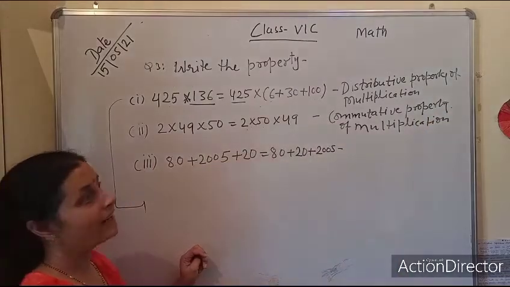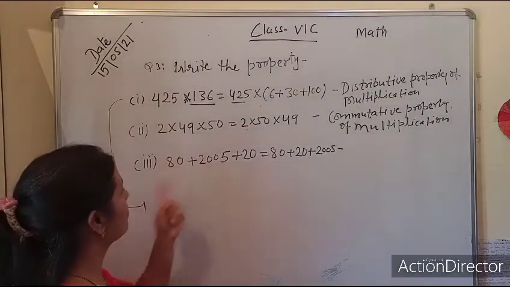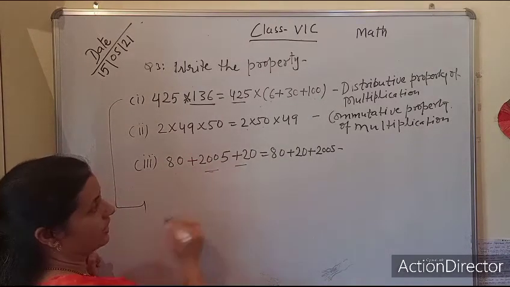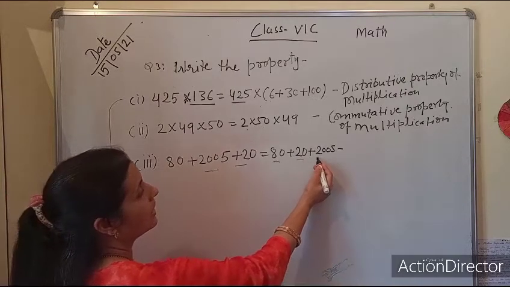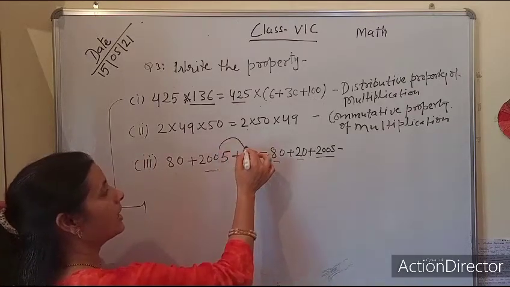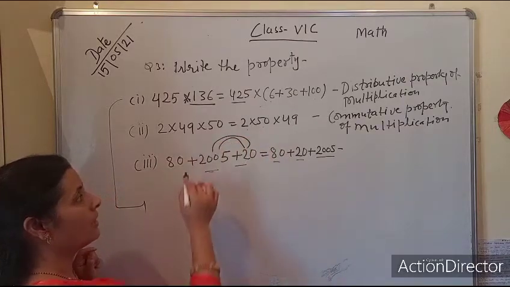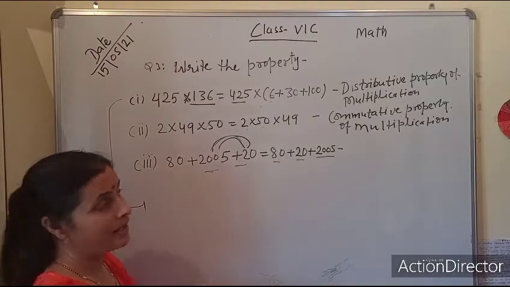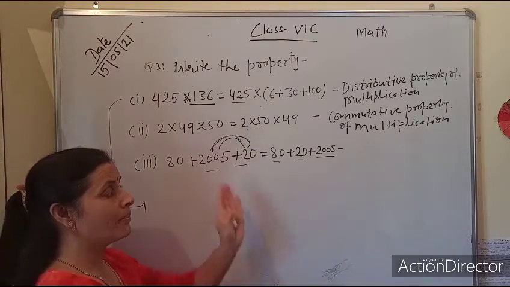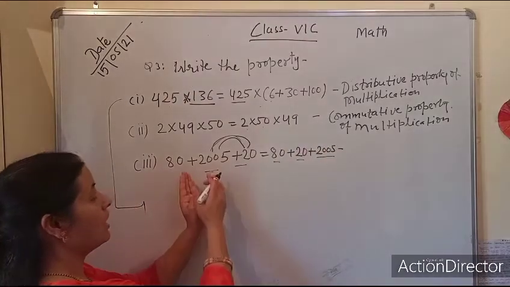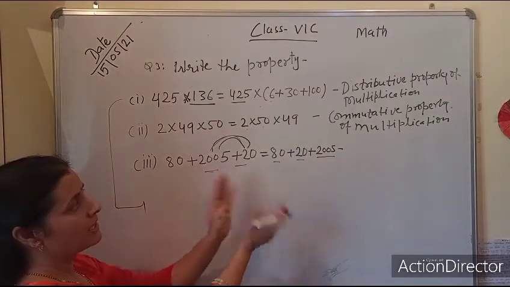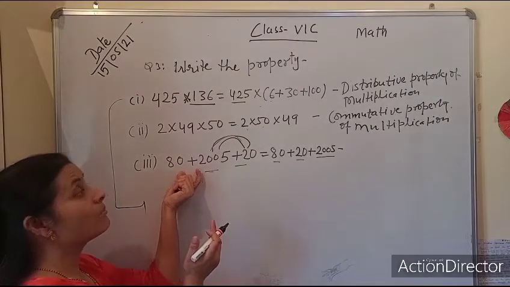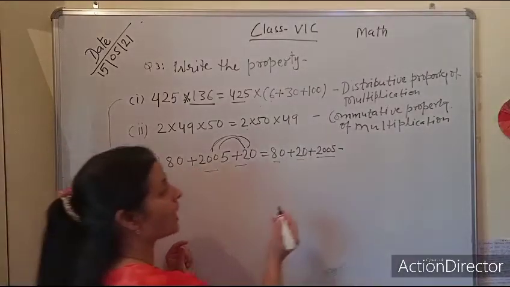I hope you are understanding. Now come to the last one. 80 plus 2005 plus 20. Now 80 plus 20 plus 2005. Again we have done some arrangement. 80 plus 20 will be 100. Now it is easier to add 100 plus 2005. So we have done some arrangement as per our convenience. But you can see here is a plus sign. So how to write that?